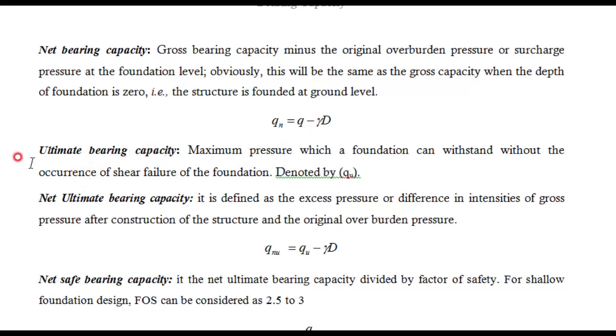Ultimate bearing capacity. Now see, ultimate means what? It is the maximum bearing capacity that can be applied, or that can be resisted by the soil, without a shear failure. The maximum pressure which a foundation withstands without shear failure. This word shear failure is very important. This is the first criterion to meet when we are going to build the foundations, and it is denoted by qu.